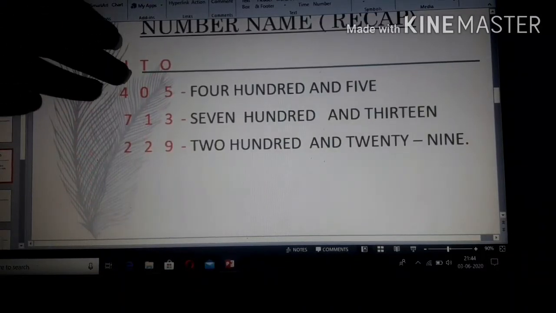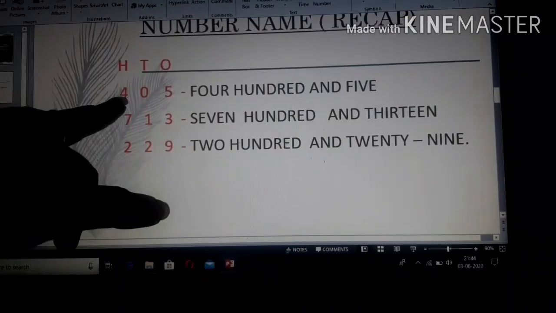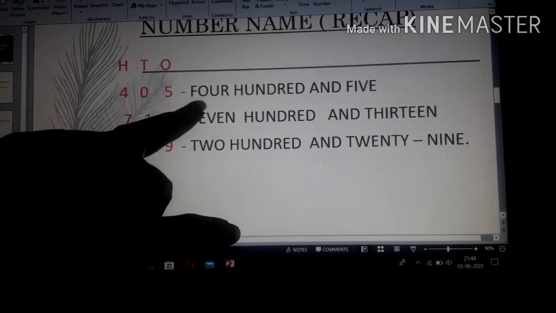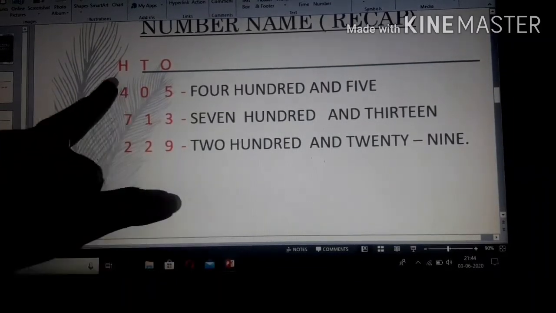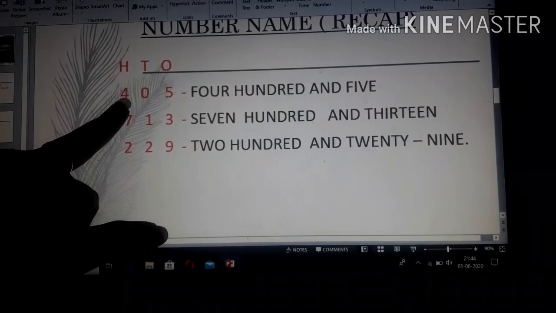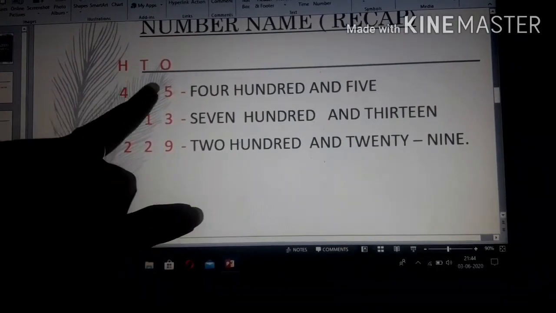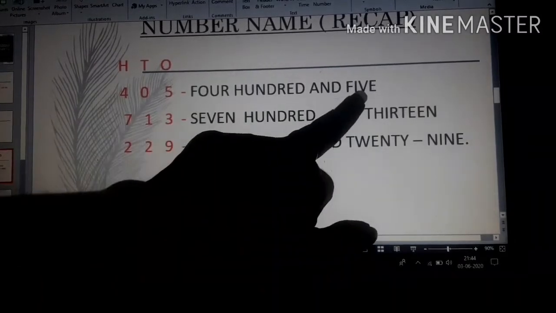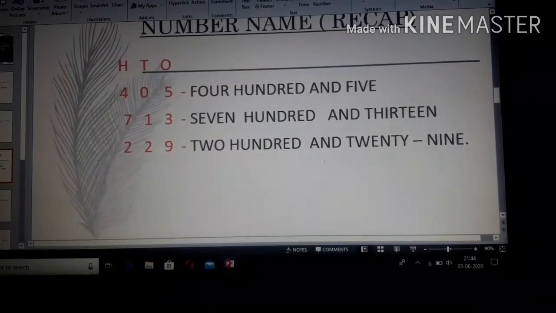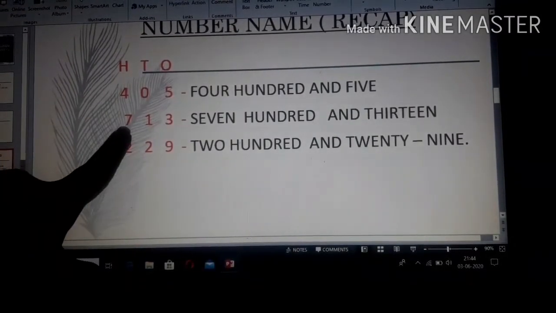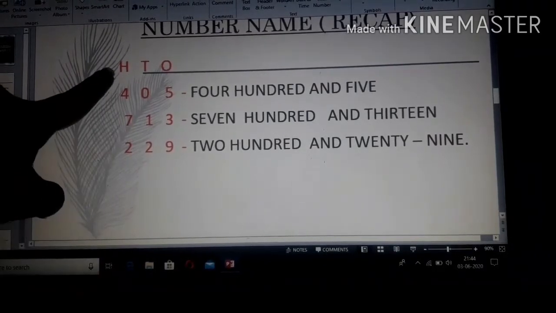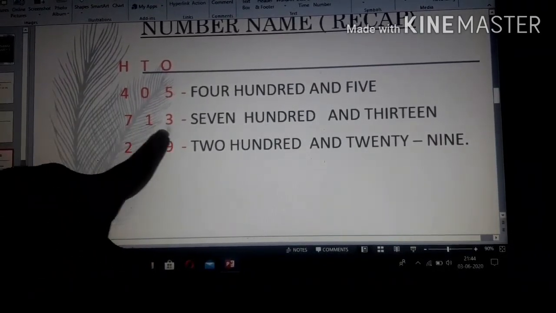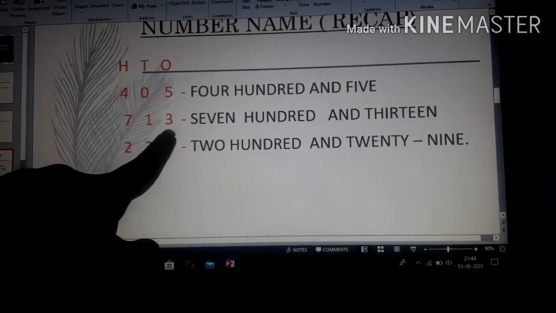And we also did the number names. 405, how do we write it? 4 is in which place? Hundreds place, so we write 400, and 5 is in which place? Ones, so we write just 5. Clear? Next, 700 and this 13, how do we say 13?